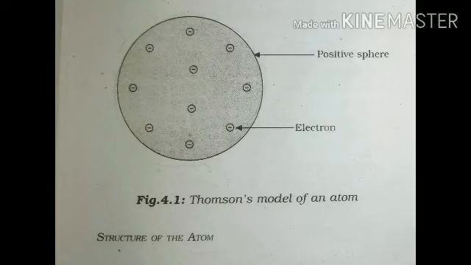This model is also called the plum pudding model. Why is it called the plum pudding model? Because Thomson had compared this model to a Christmas pudding. He said that electrons are embedded inside the sphere in such a way like dry fruits are arranged inside a pudding. The second postulate of Thomson's model said that the positive and negative charges are equal in magnitude and the atom as a whole is electrically neutral.